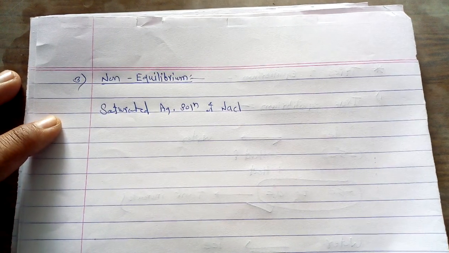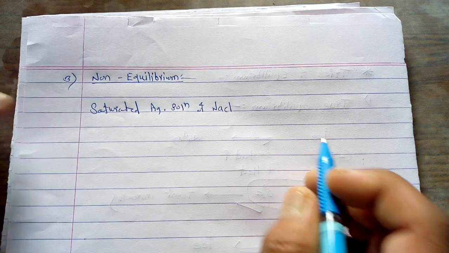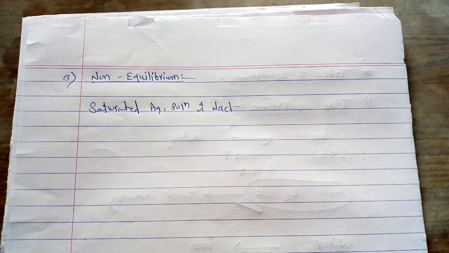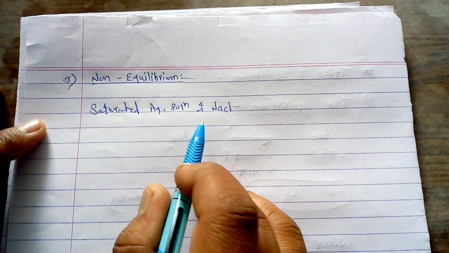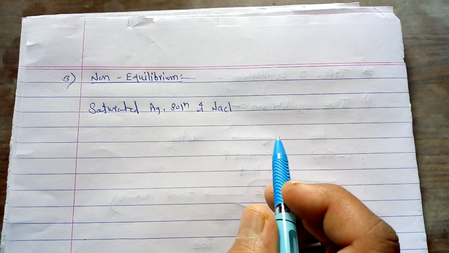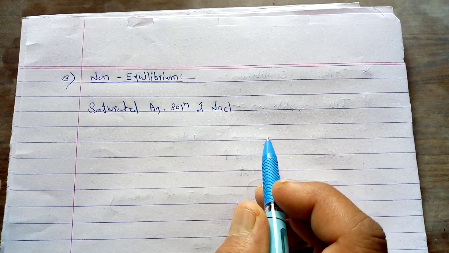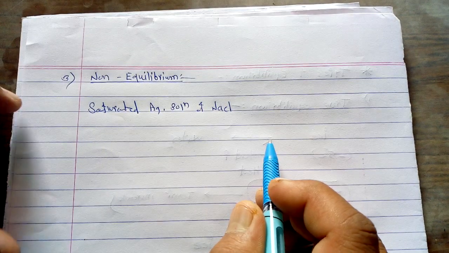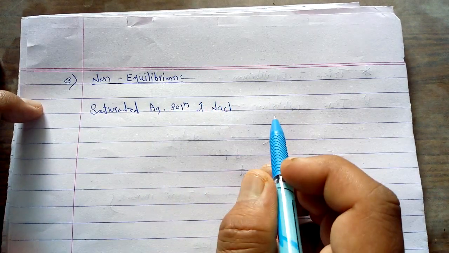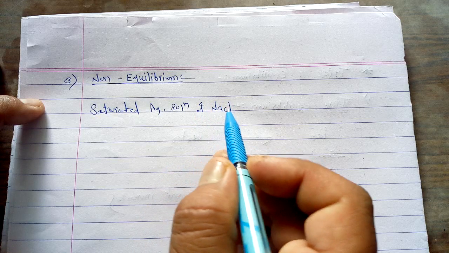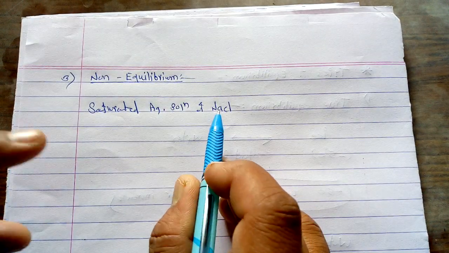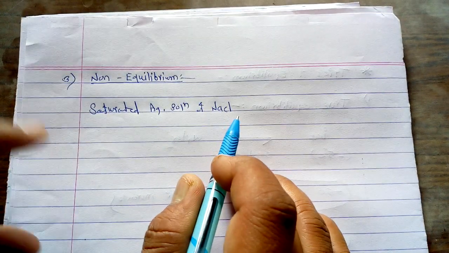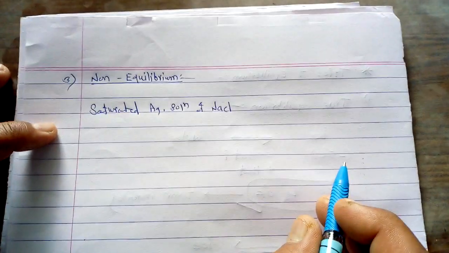Whenever we consider the solubility of the solute NaCl, we can say that it is very small. When we add extra solid NaCl to the saturated aqueous solution of NaCl, we can obtain one equilibrium.